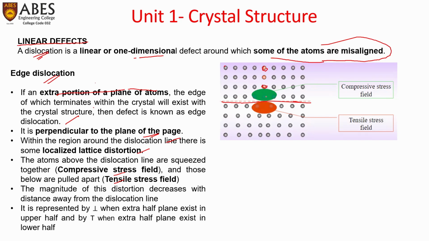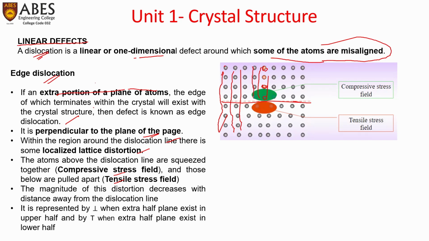You can see here that this plane is ending here only. These atoms are in linear configuration.